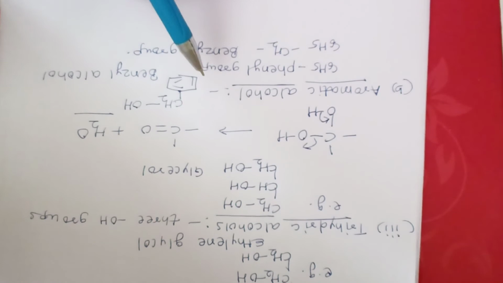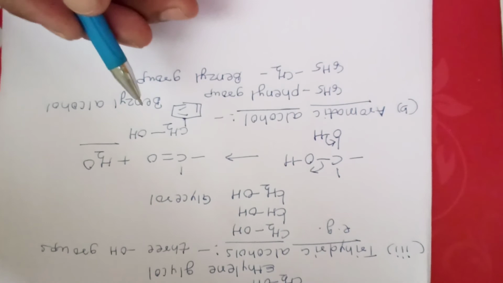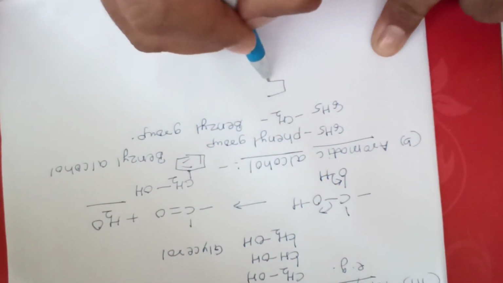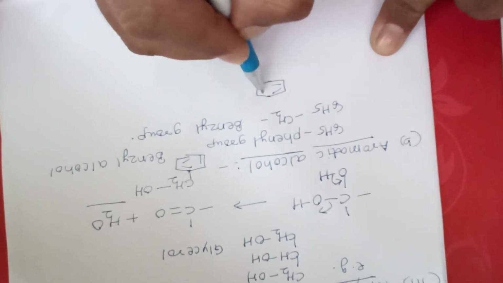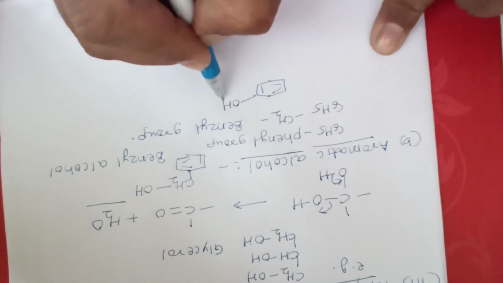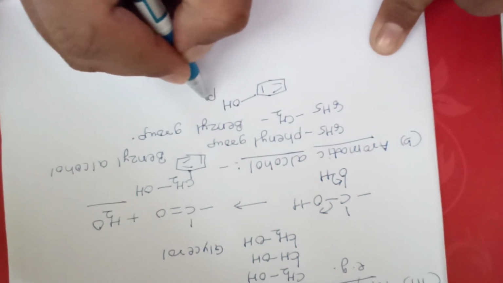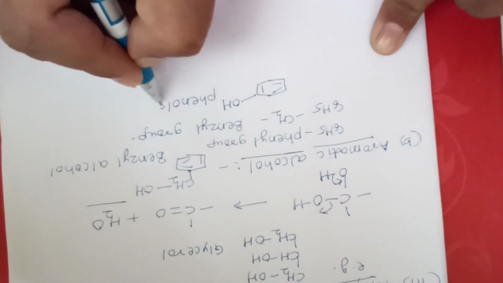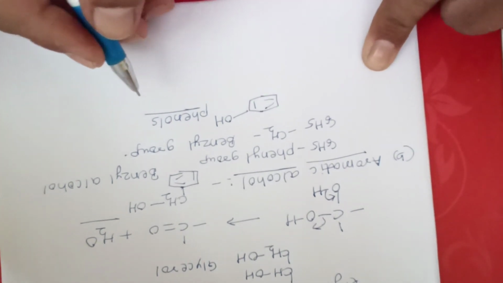So it may be noted that aromatic compounds containing OH groups directly attached to nucleus don't come in the category of alcohols. Such compounds are called as phenols and they are different from alcohols in many respects. So if you have a benzene ring and to this benzene ring you have an attachment of OH group, such type of compounds will be called as phenols.